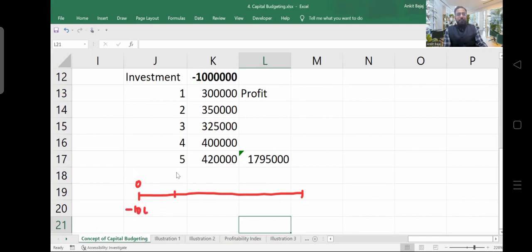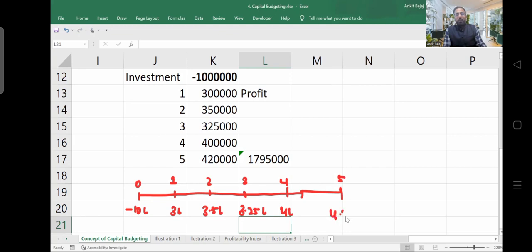Here, you will be receiving first profit at the end of first year. You will be receiving second profit at the end of second year. You will be receiving third profit at the end of third year. You will be receiving fourth year profit at the end of fourth year, right? And fifth profit you will be receiving at the end of fifth year, right?